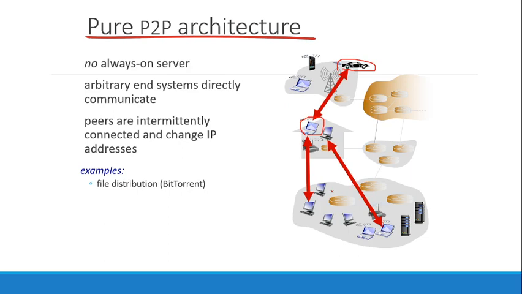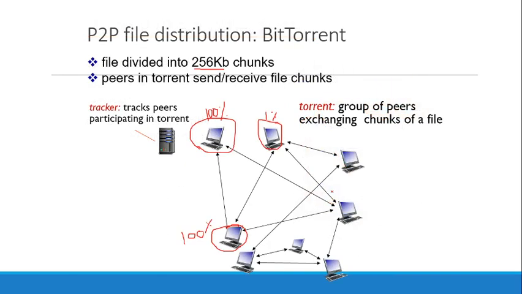The best example of this peer-to-peer architecture is file distribution based on torrent. The peer-to-peer distribution based on the torrent, let's see an example here. What torrent does is it divides the whole file into fixed chunks, more specifically 256 kilobits chunks.